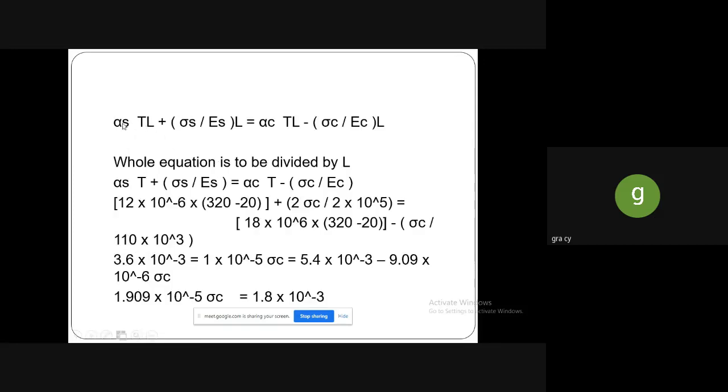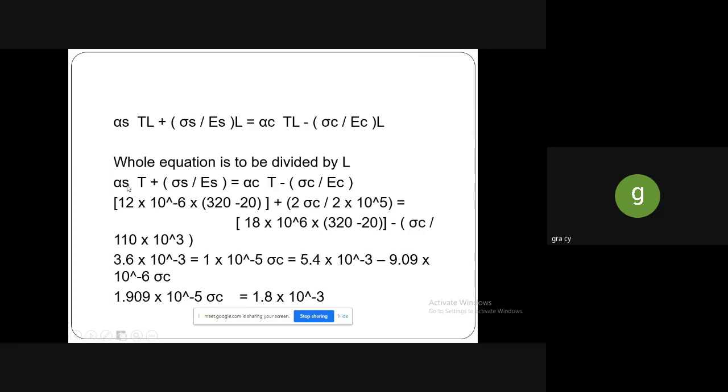So first thing is alpha S into T L plus P into L. P can be strain into L, and strain can be written as stress by Young's modulus. Then alpha C into temperature into L minus sigma C by E C into L. The whole equation is to be divided by L, so that we will get alpha S into T plus sigma S divided by E S is equal to alpha C into T minus sigma C by E C. After getting this equation, we have to substitute these values.